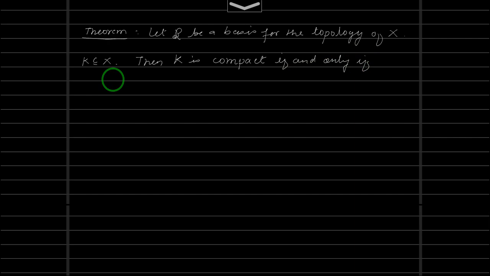by definition we said every open cover has a finite subcover, but here we are saying that if and only if every basic open cover. So if and only if every cover, say B alpha, alpha belongs to I, where I is the indexing set, which is a subset of the basis, for X. If you take any basic open cover for the set K, it contains a finite subcover.